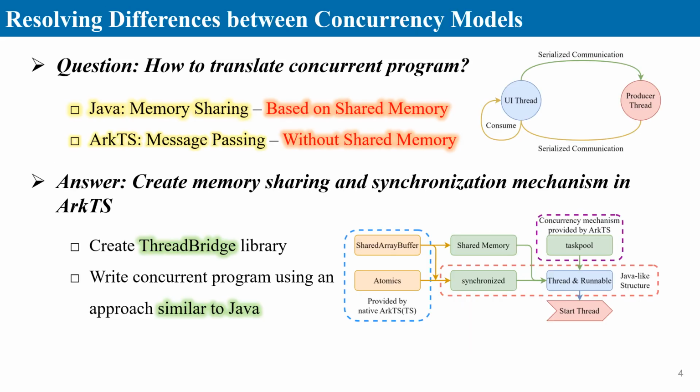Java relies on memory sharing through shared memory, while ArkTS uses message passing and lacks native support for shared memory. As a result, the crux of our solution lies in creating memory sharing and synchronization mechanisms in ArkTS, achieved through the ThreadBridge library, which allows us to write concurrent programs using an approach similar to Java.